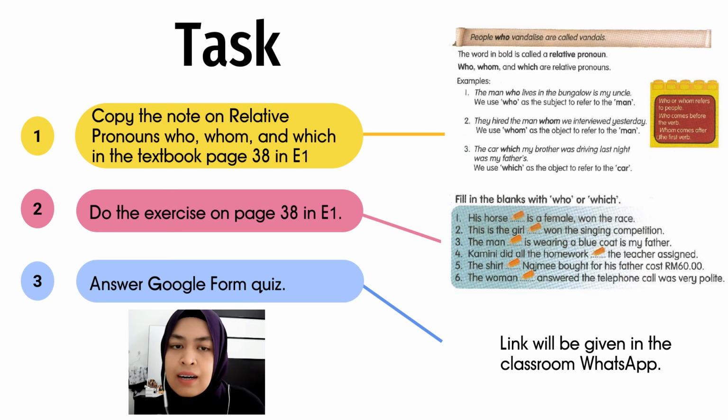Alright, so for today's task, first you need to open your Year 6 English textbook. Open page number 38 and copy the notes on relative pronouns in your E1 book. And then do the exercise also on the same page in E1 book. Here you have 6 sentences. Fill in the blanks with who or which. And then at 10 a.m. for our session number 2, you need to answer the Google Form quiz and the link will be given in the classroom WhatsApp.